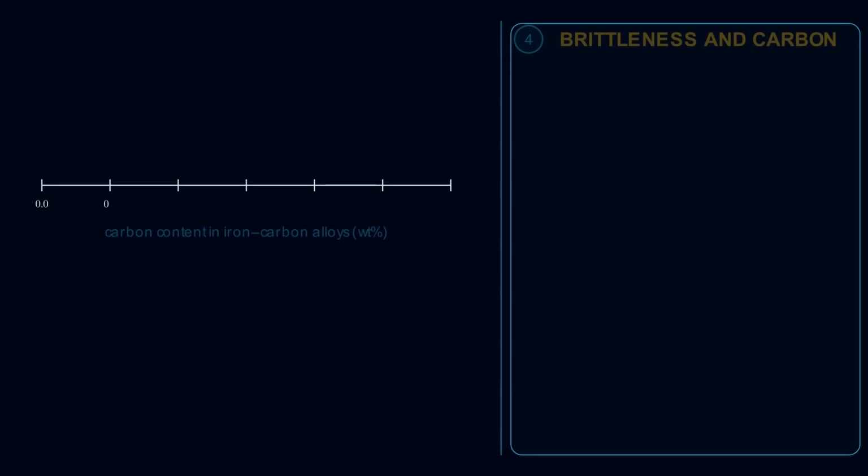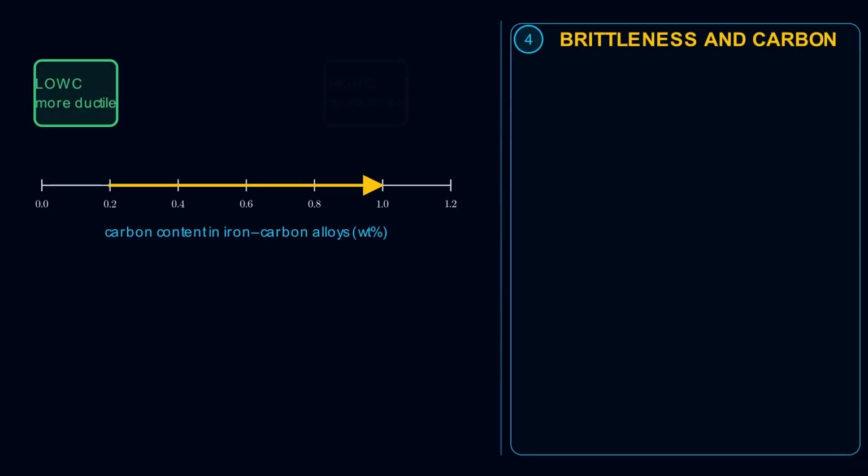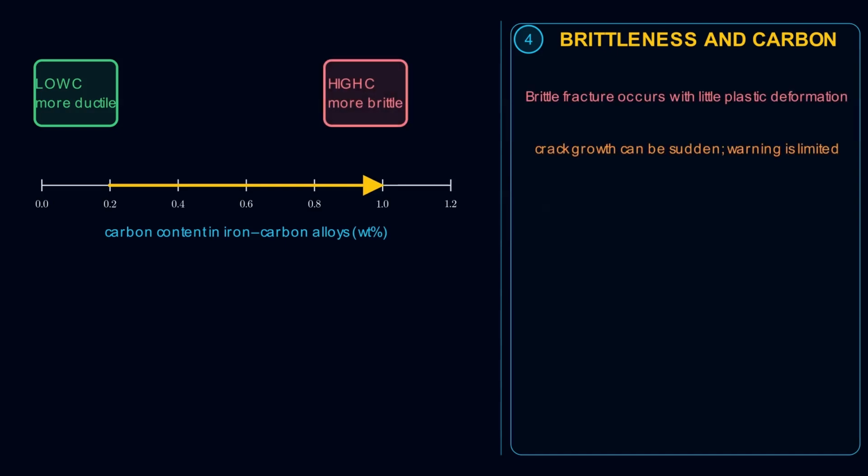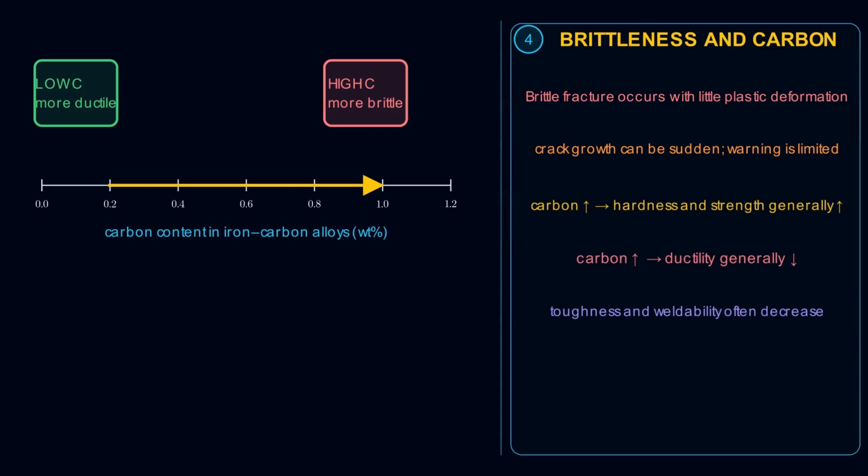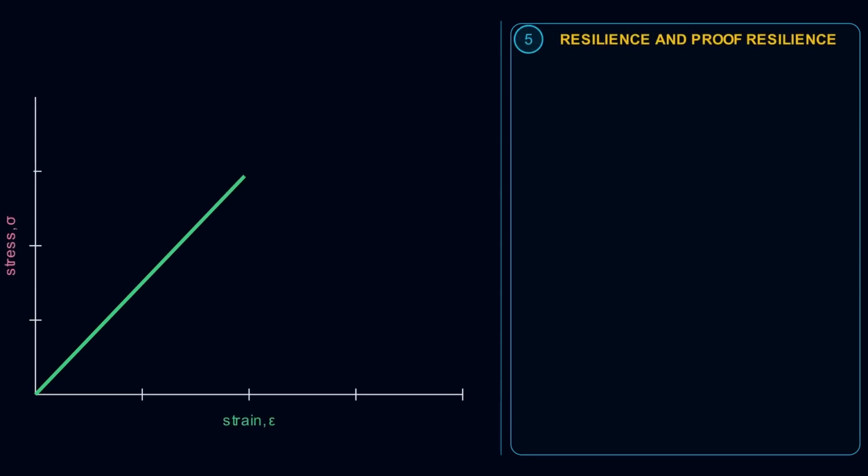Next, brittleness. Brittleness means fracture with little or no plastic deformation, often with limited warning. As carbon content increases in iron-carbon alloy, hardness and strength gradually increase while the ductility decreases and toughness often falls. The trend explains why mild steel is more formable than high carbon steel, though heat treatment and microstructure also strongly influence the results.